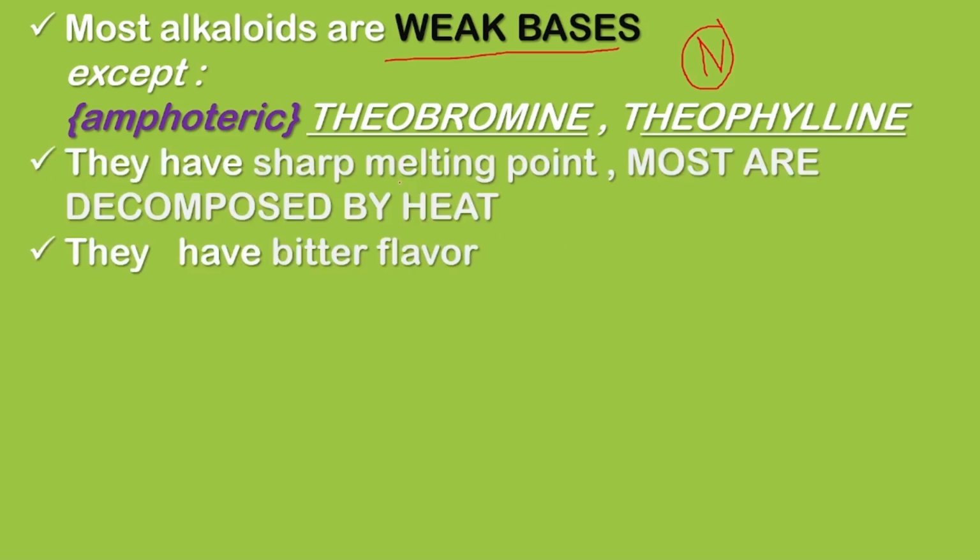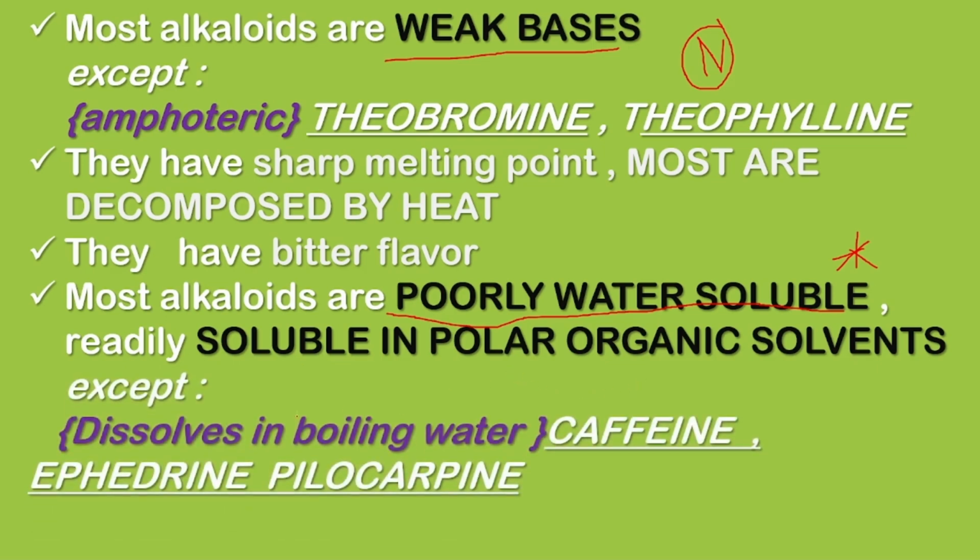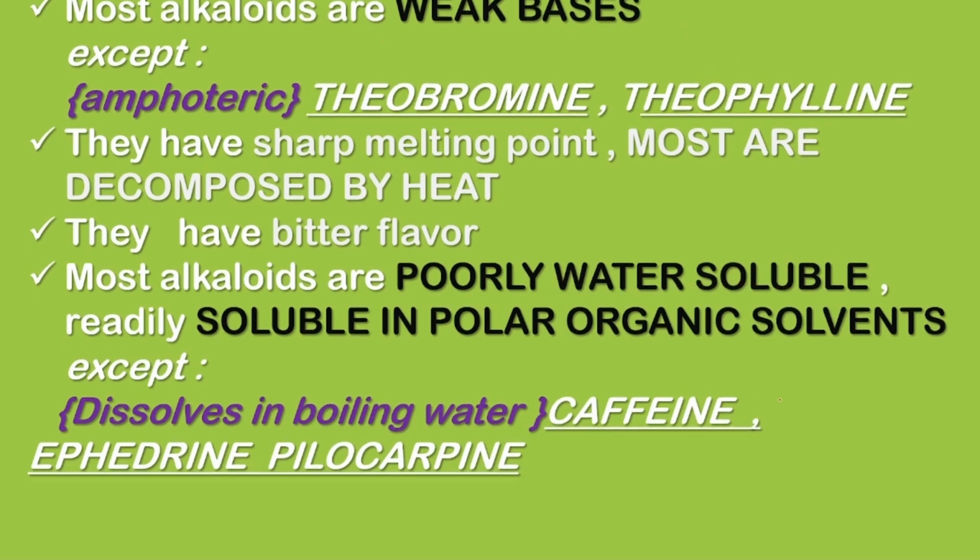Alkaloids have a sharp melting point. They are easily decomposed by heat. They have a bitter flavor. Most alkaloids are not water soluble. We have to remember this point. They are readily soluble in polar organic solvents. There are exceptions, which are caffeine, ephedrine, and pilocarpine. So we do know that caffeine can be dissolved in boiling water.